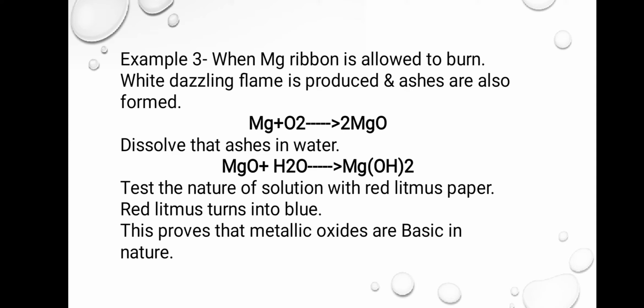From red color it gets converted into blue color, and if we put blue litmus paper into it, then there is no change observed. So this proves that metallic oxides are basic in nature, as blue color on the litmus paper represents a basic solution. So we conclude that metallic oxides are basic in nature.